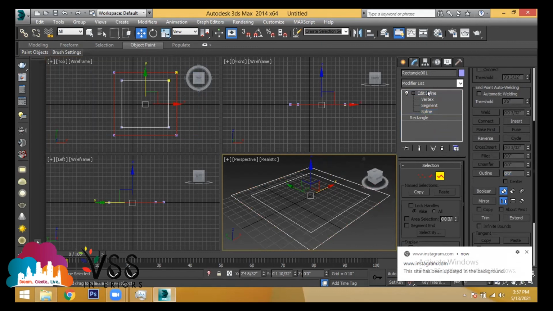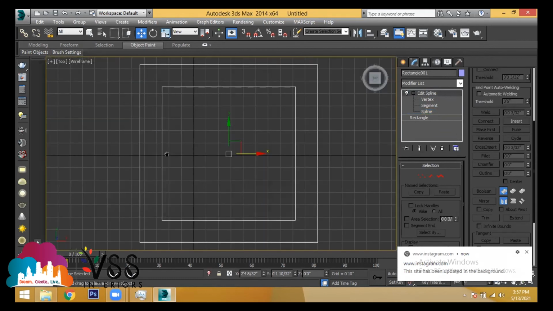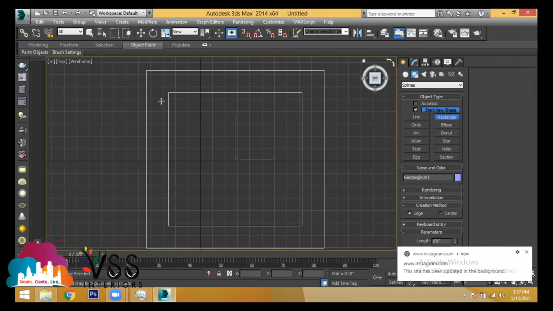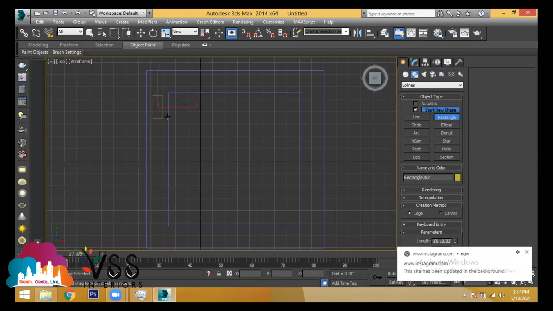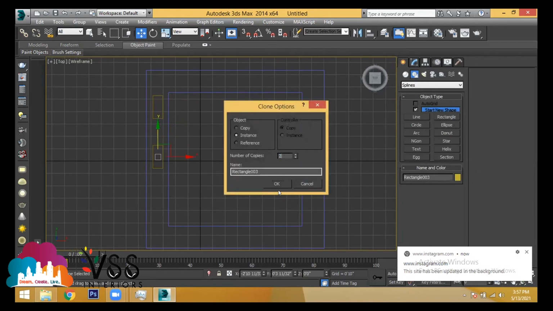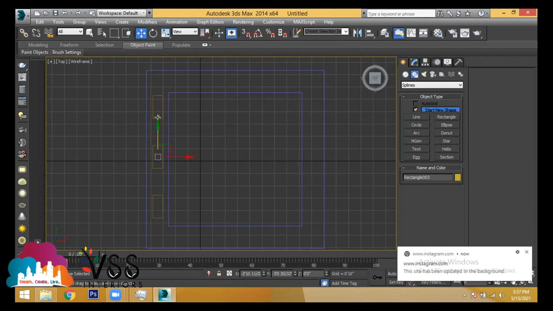Later, from the top view, I'm drawing a sample rectangle of some unknown size. I'm copying this rectangle two times. I select all these rectangles and copy them to the other side also.